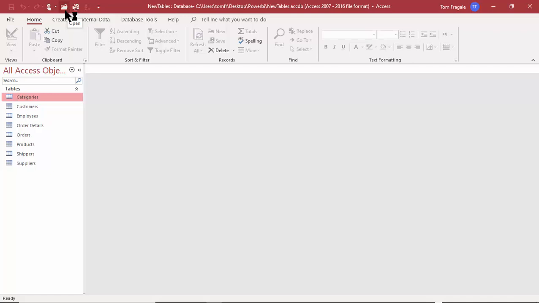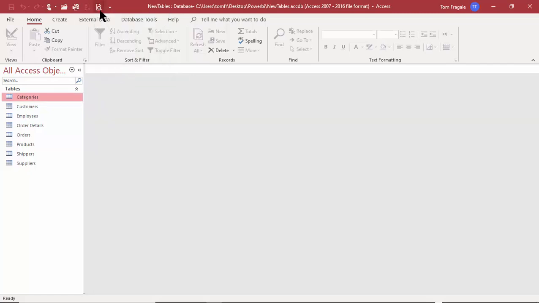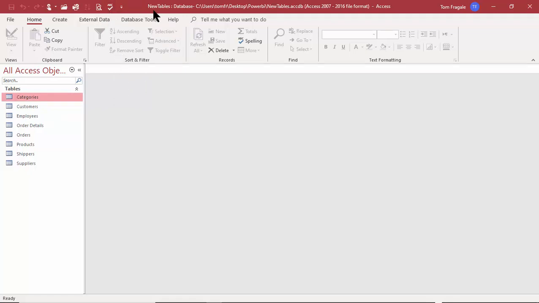Let me show you two quick ways to add things to the quick access toolbar. So if I click on this arrow to the right of the quick access toolbar, you can pick on any one of those. So I'll pick on print preview, and now the print icon is on the quick access toolbar, so it's really that quick and easy. If I click on that arrow, then you pick any one of those. In this case, I'll pick on spelling, and now the spell checker is on the quick access toolbar.